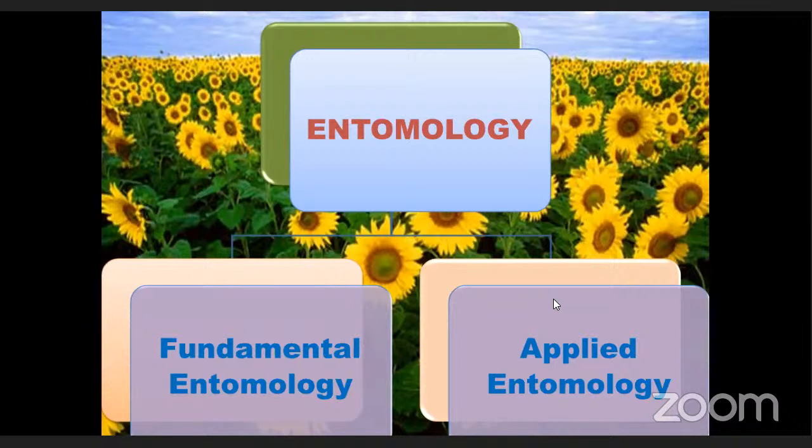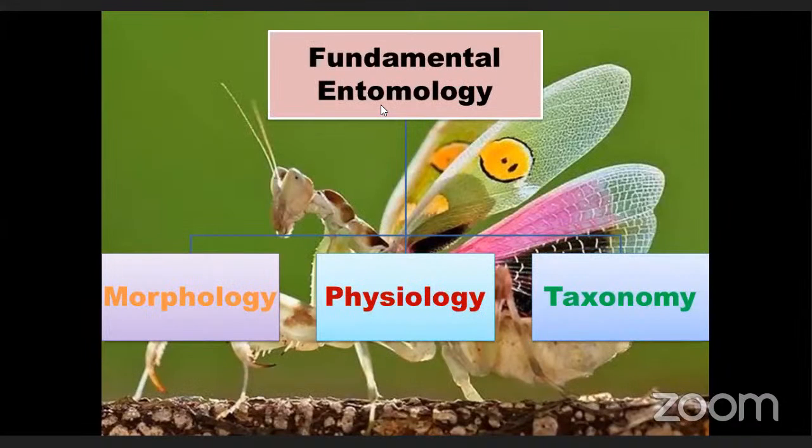First we will discuss fundamental, basic, or general entomology. What is meant by fundamental entomology? It means basic courses. Fundamental entomology deals with the basic or academic aspects of the science of entomology.